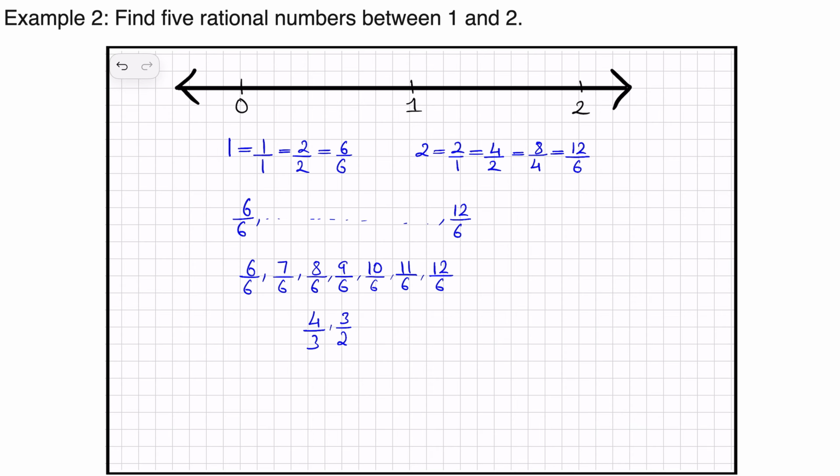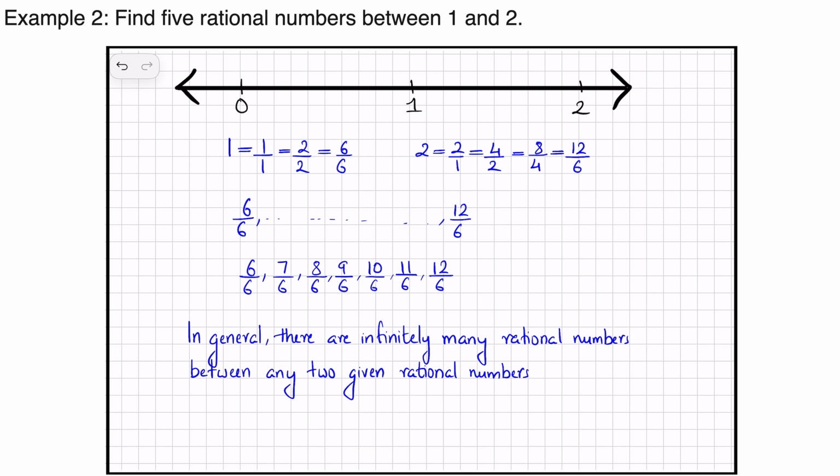Can we find 10 rational numbers between 1 and 2? How do we find 10 rational numbers between 1 and 2? In general, there are infinitely many rational numbers between any two given rational numbers. So in our example, we have taken 1 and 2 as the two numbers, and we wanted to find 5 rational numbers between 1 and 2.